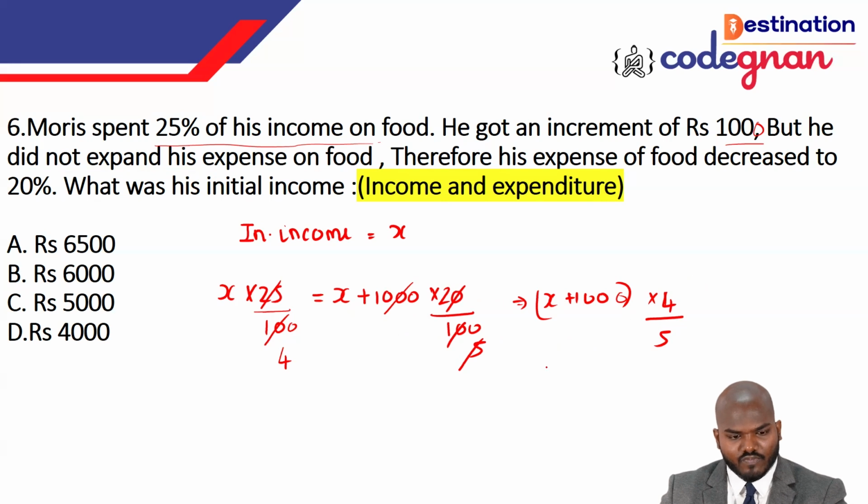Here you have 5x, and there you have 4x. If you take this, you will get the value like 25x. If you multiply by 5 and take it to this side, it will give you 20x, and on this side you will have X plus 1,000.